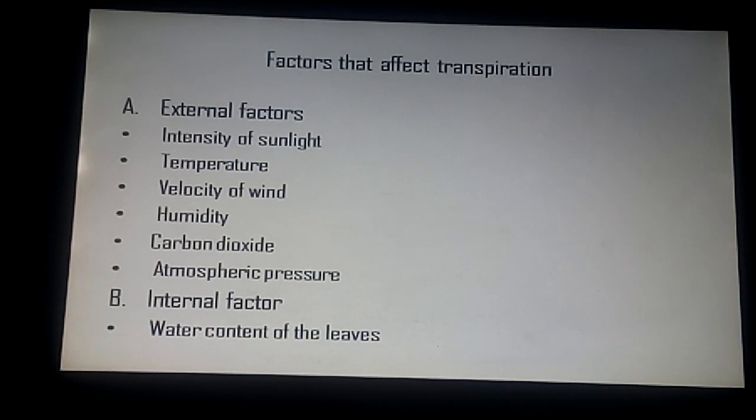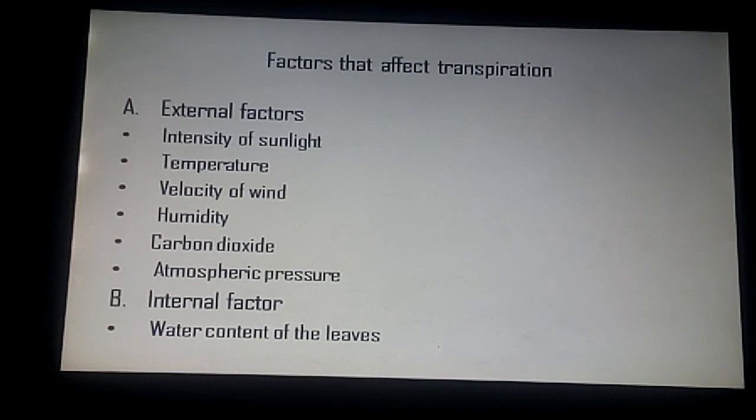If the water content of the leaf decreases due to insufficient absorption of water by the roots, the leaves wilt and transpiration is reduced. Such reduction in transpiration is indirectly due to the closure of stomata, and it is a natural mechanism of conserving water within the plant.